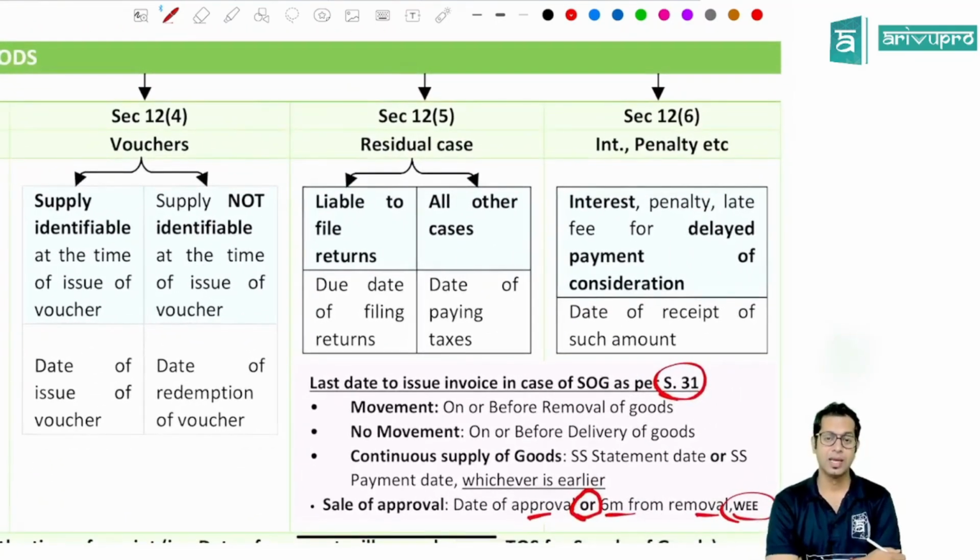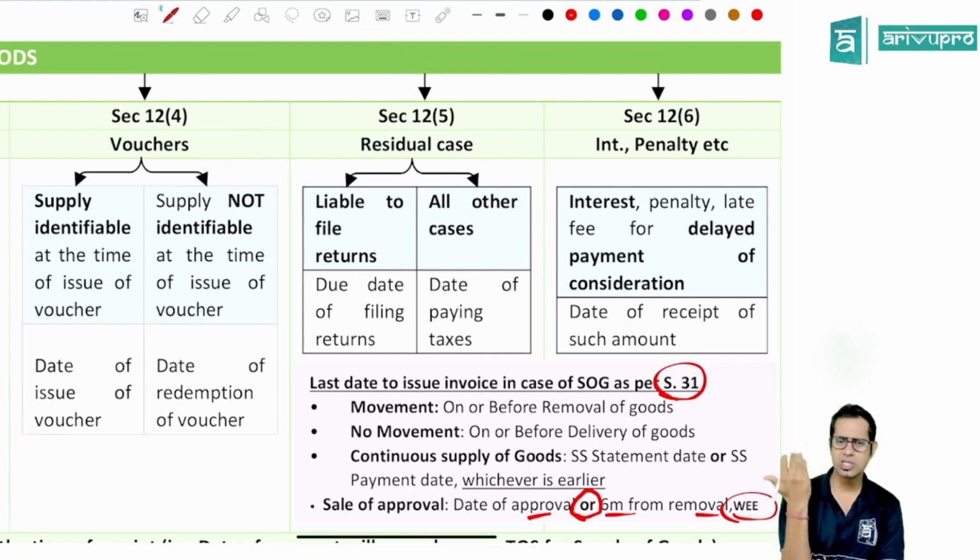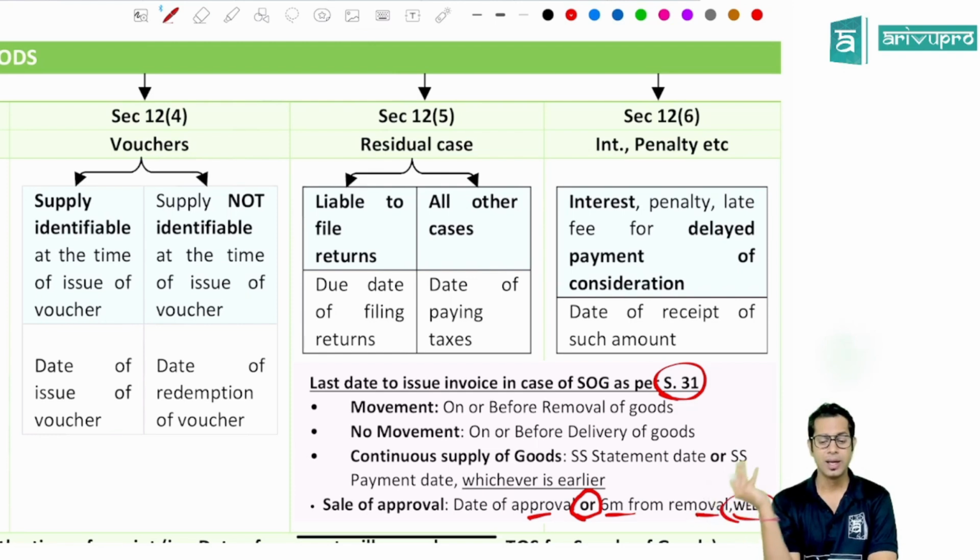Section 12 subsection 4 talks about vouchers. In case of vouchers, what is the time of supply, sir? Now check whether the voucher which is issued is a supply identifiable voucher or supply not identifiable voucher. For example, I give you a voucher of Puma store. I tell you that you can purchase only Puma shoes. So in this case, it is a supply identifiable voucher. I give you a voucher of Puma store and I say you can purchase anything in Puma store. So you can purchase shoes, belt, bag, shorts, etc. Correct? So this is a supply not identifiable voucher.